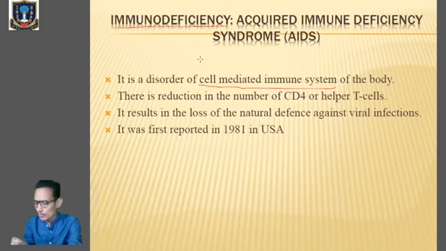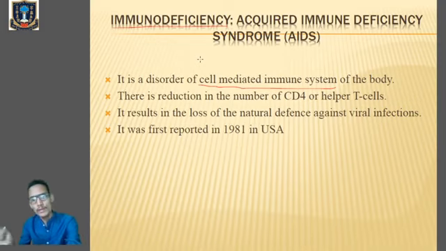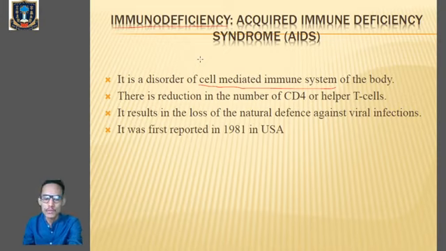Now you know that T lymphocytes or T cells are very important because they stimulate the B lymphocytes for the formation of antibody, and that antibody will work against a particular pathogen, or we can say foreign materials or foreign microorganisms. So over here, the number of CD4 cells or helper T cells will decrease.